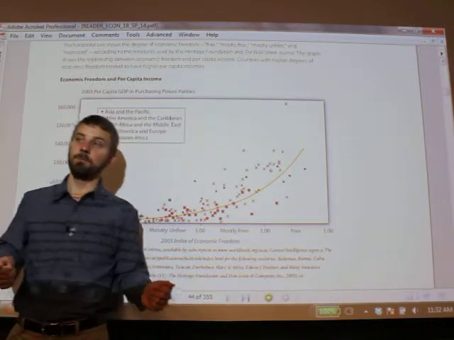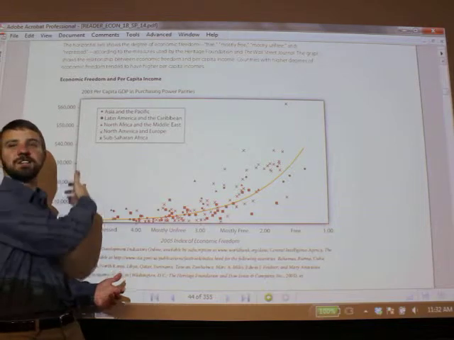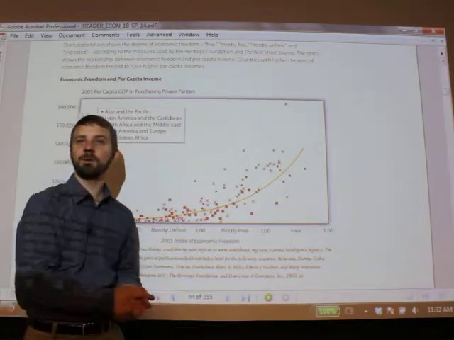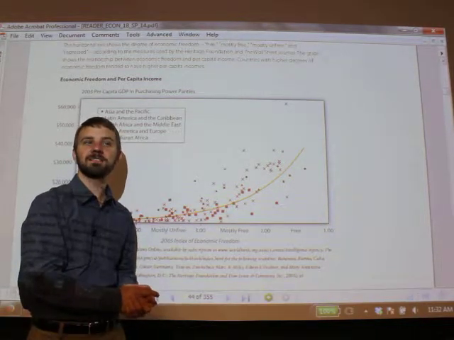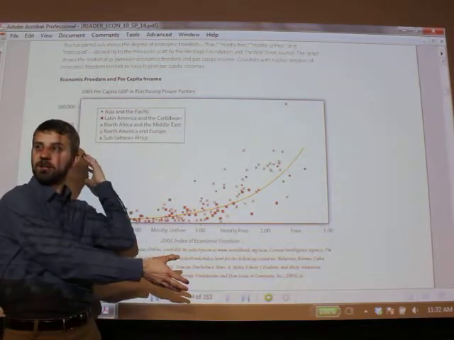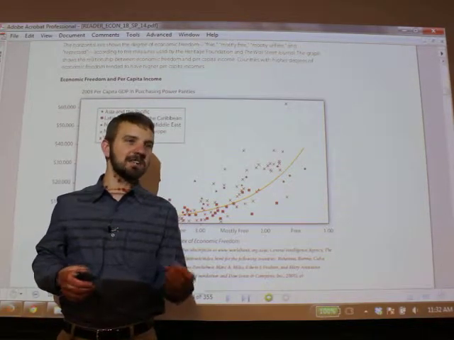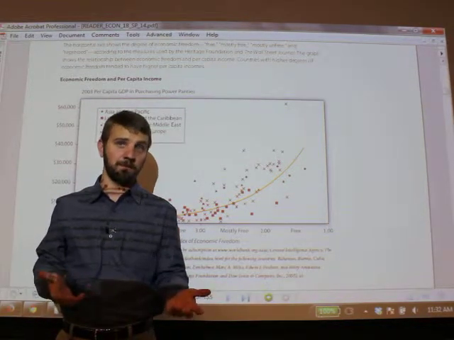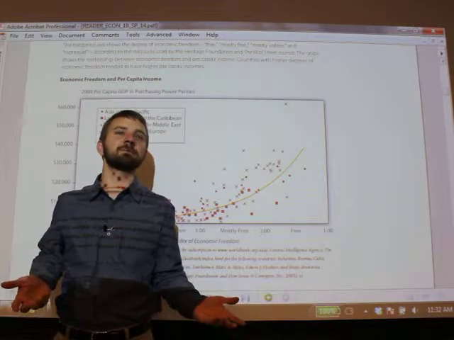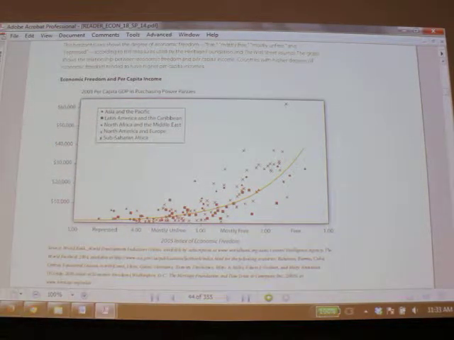No. Because it could be, for example, that higher incomes actually cause more economic freedom, right? In that case, the independent and dependent variables should be switched. So we haven't proven the causal connection, but we've provided evidence for that hypothesis, and so at least we haven't rejected the hypothesis. So that's an illustration of the empirical methodology that economists use to test hypotheses.